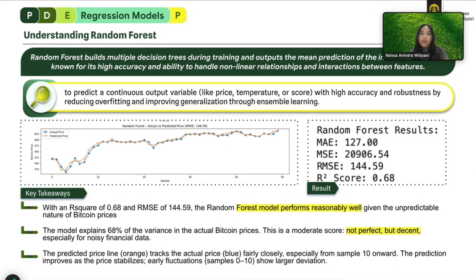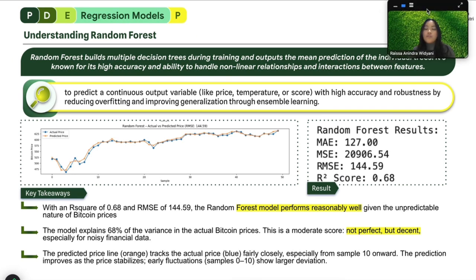So for random forest, it builds multiple decision trees during training and outputs the mean prediction of the individual trees. It's known for its high accuracy and ability to handle nonlinear relationships and interactions between features. Here we aim to predict a continuous output variable with high accuracy and robustness by reducing overfitting and improving generalization through ensemble learning. Here is the model and also the results.